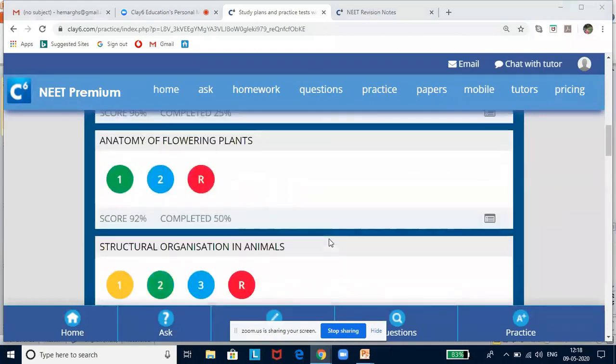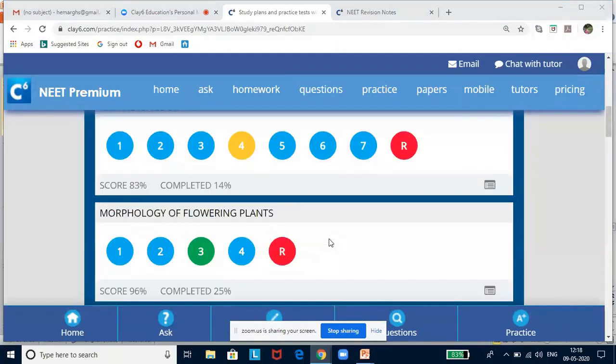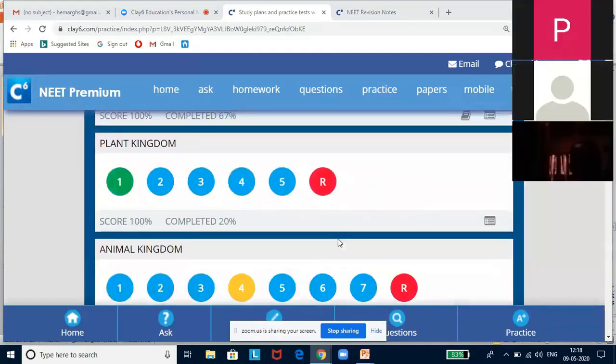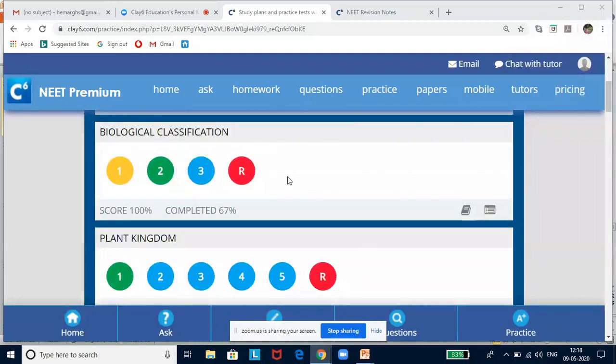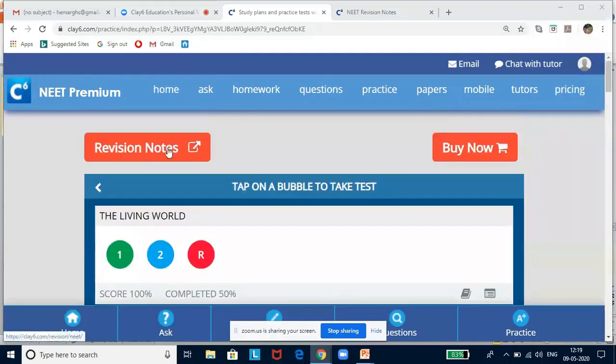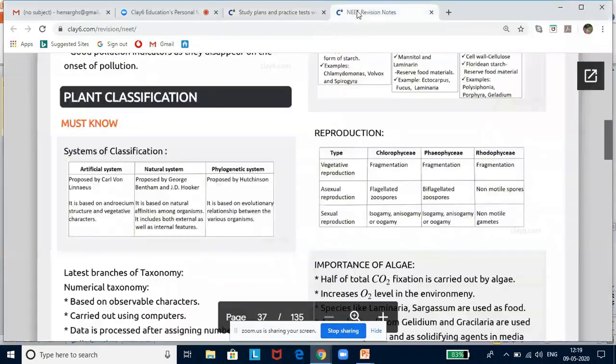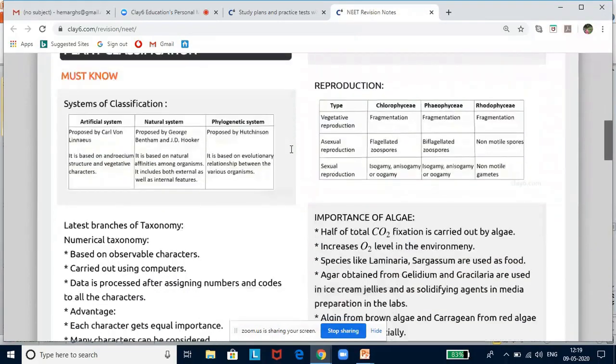Today I will tell you the details about the test when we get into the test mode. Now, if you look at the pop-up here, there is a revision notes option. If you click this, your revision notes will pop up, and that is what I have already clicked because I didn't want to waste time scrolling to show you. If you do that, you will get a PDF.